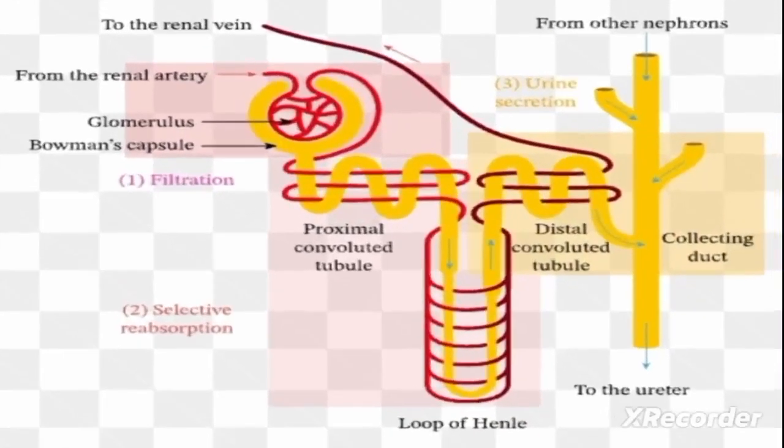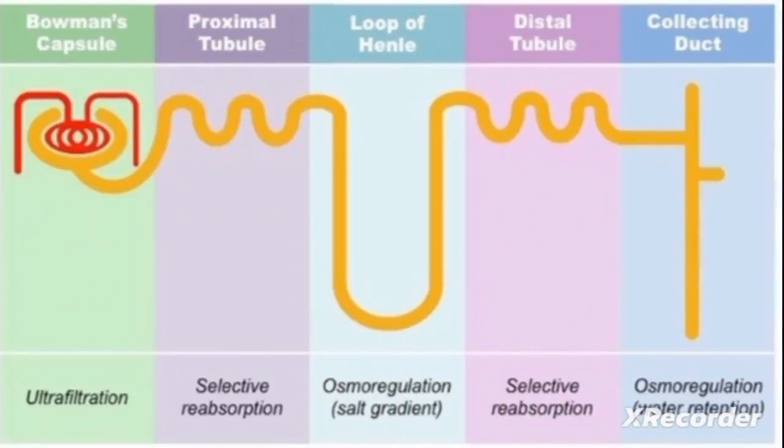Okay, so we have this diagram. Ultrafiltration takes place in the Bowman's capsule. Selective reabsorption takes place in the proximal convoluted tubule. Osmoregulation takes place in the loop of Henle.